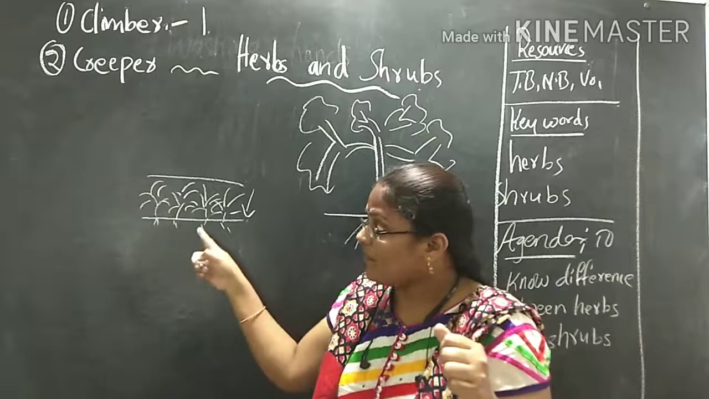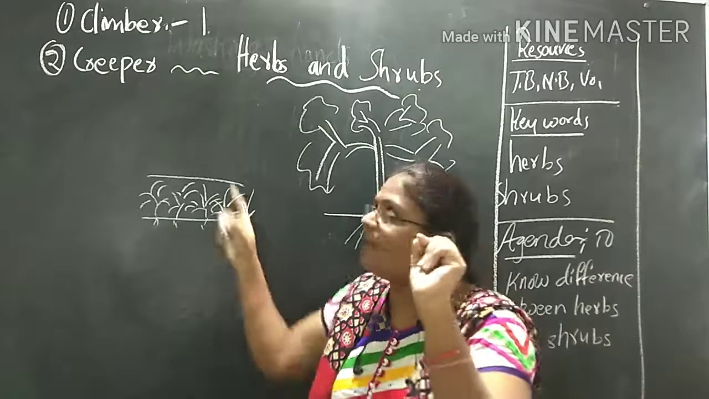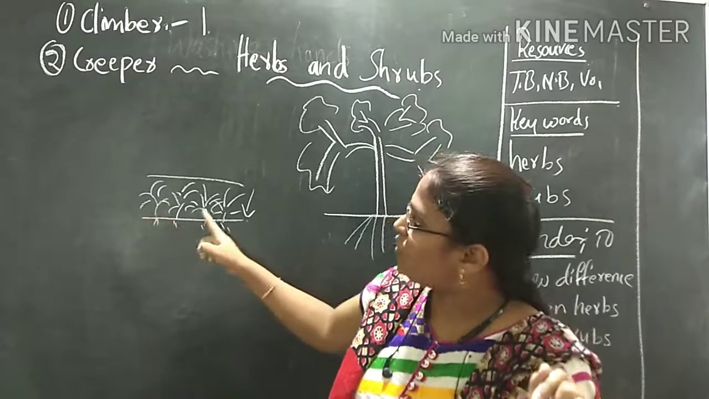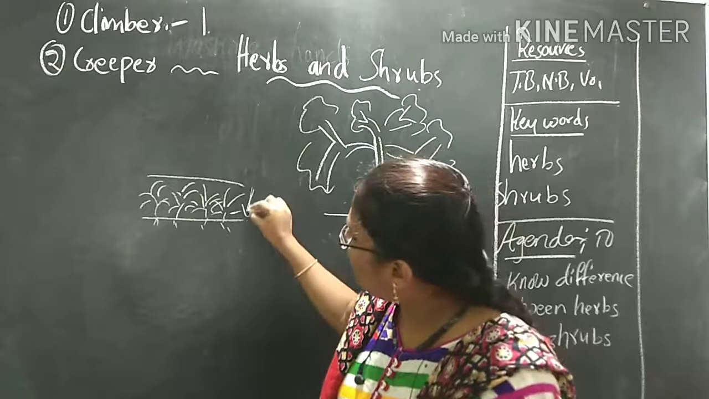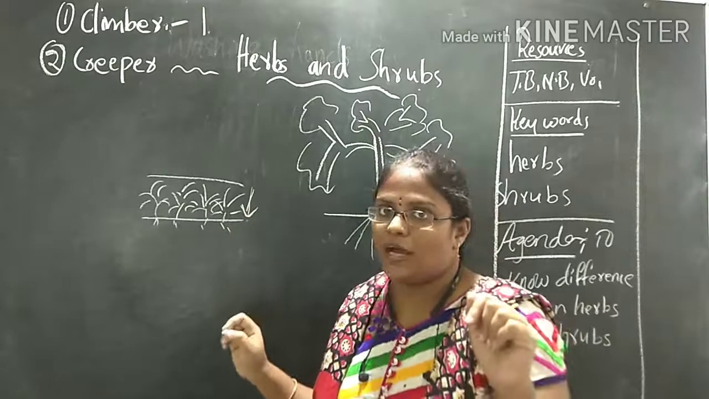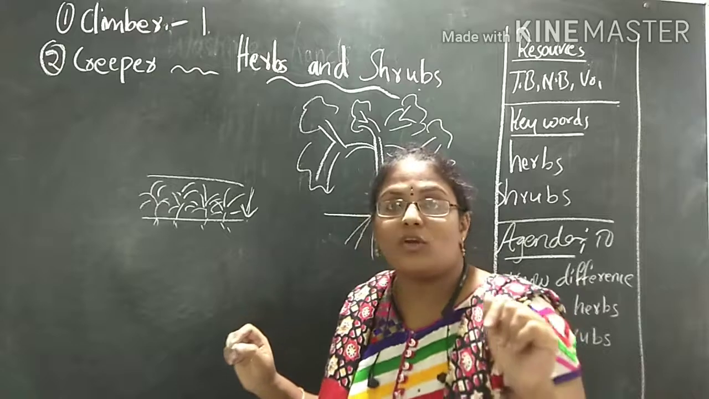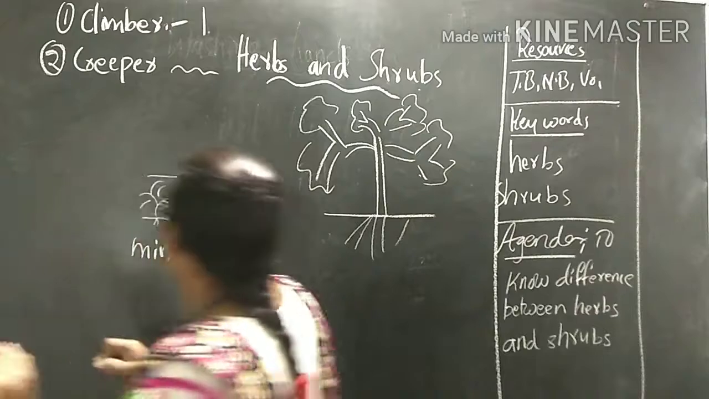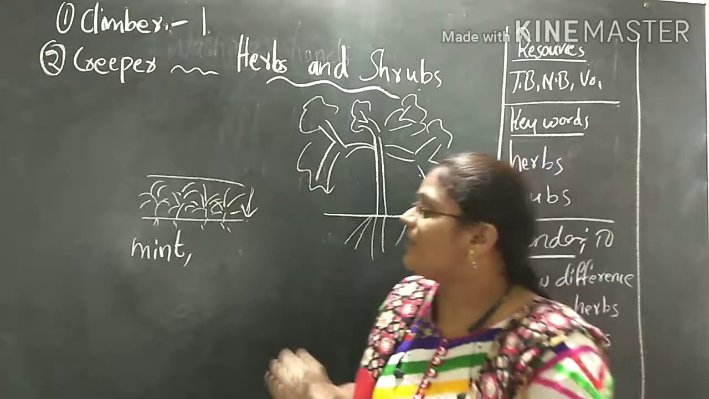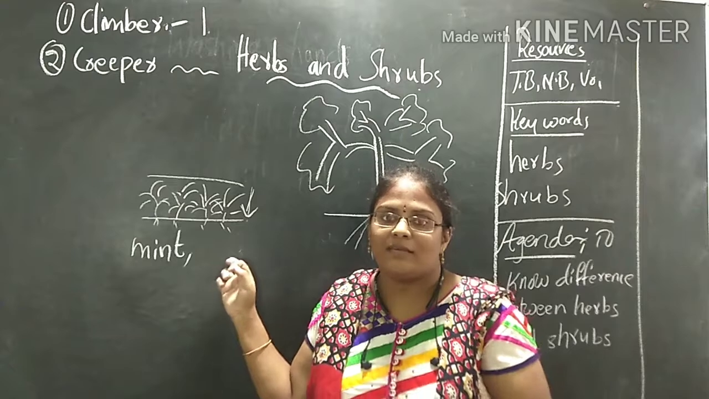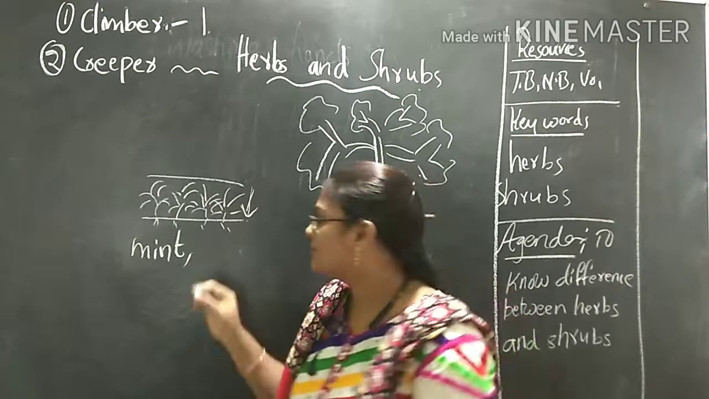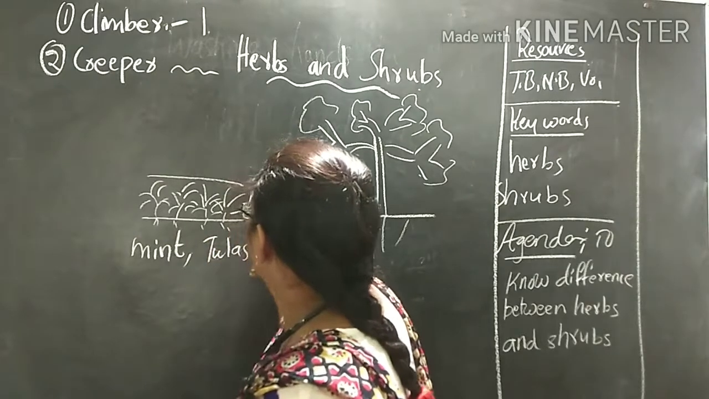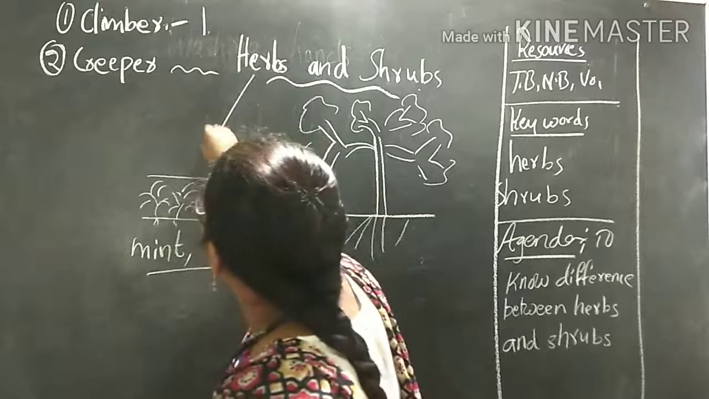Here also, these are somewhat stronger than the creeper and climber. That's why they stand on their own. But they grow very close to the ground. Example, mint plant. Do you know mint, children? Yes, mint. Okay, an example of herb is mint. It is one example. And do you know tulsi? Yes, these both are examples of herbs.